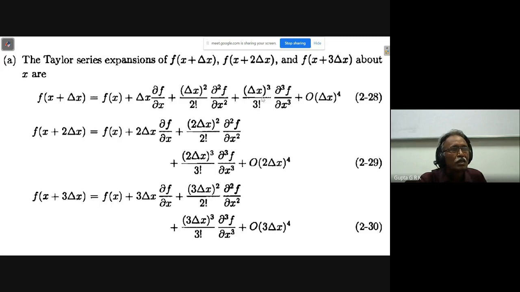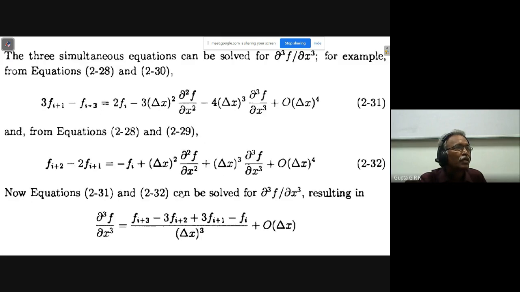Because I want the third order derivative, I have to see that the first order and second order derivatives are cancelled. It is done like this: 3 f(i+1) minus f(i+3), f(i+2) minus 2 f(i+1), right? In that way, here the first order derivative is cancelled, and here another first order derivative is cancelled. Then using these two, I have to cancel the second order derivative, and I am going to get the third order derivative. This is the way you are going to get.